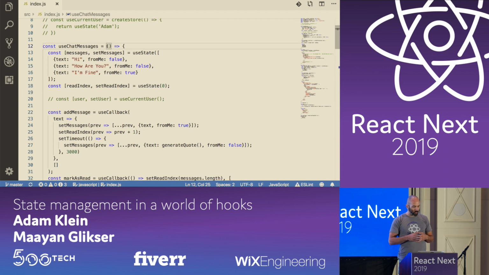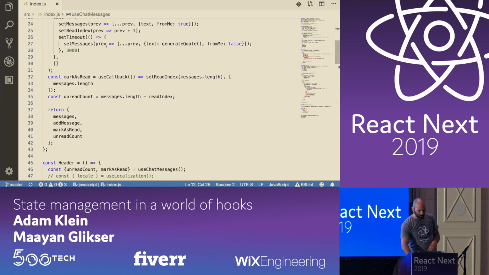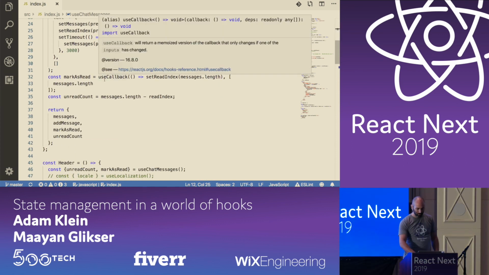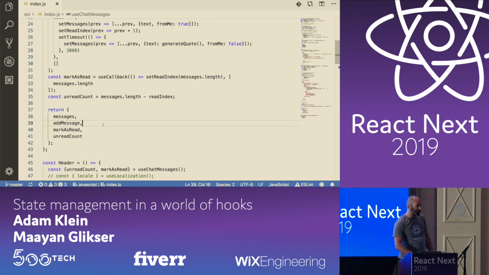If you look at the custom hook, it's actually a store, right? It has state. It has logic that changes the state. It can have side effects. It has computed values, like memoed values. And it also has encapsulation, because we're just returning what we want. It's like a public API.